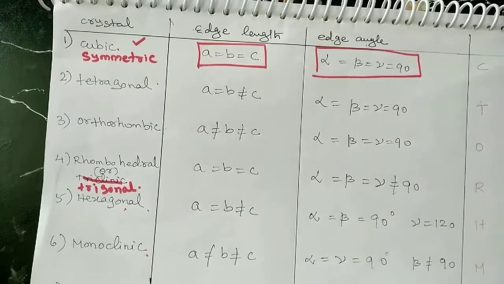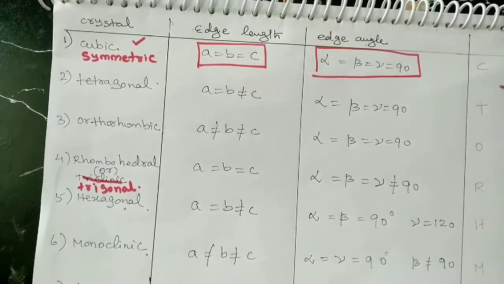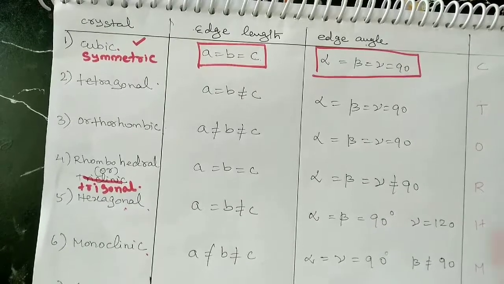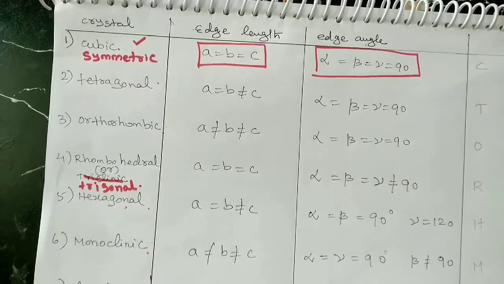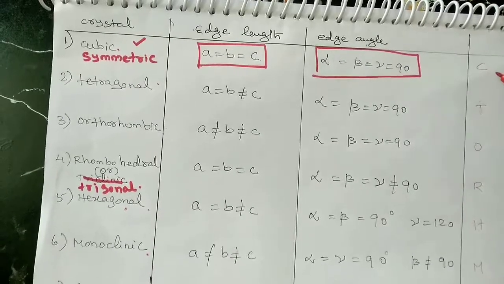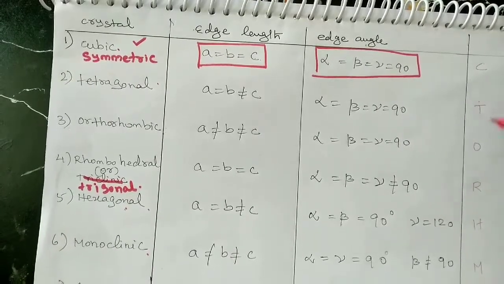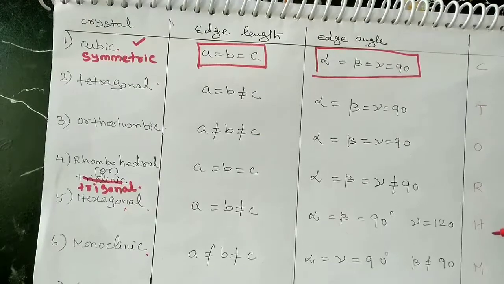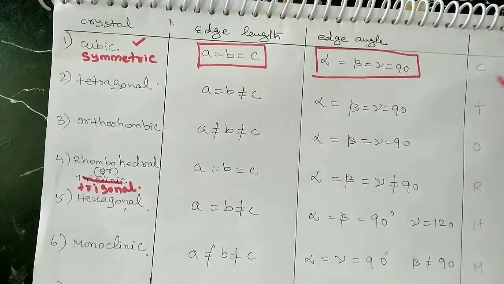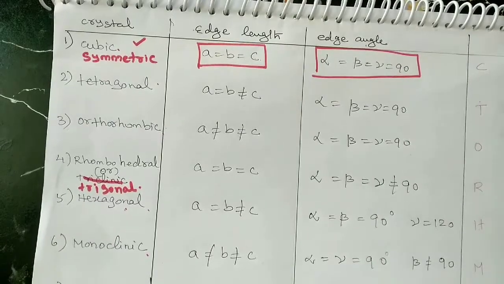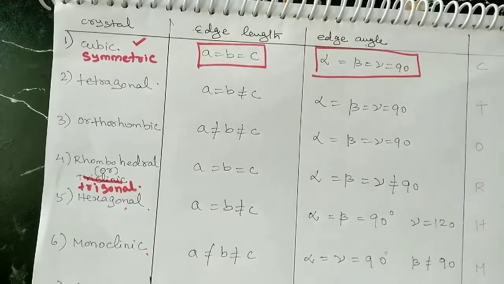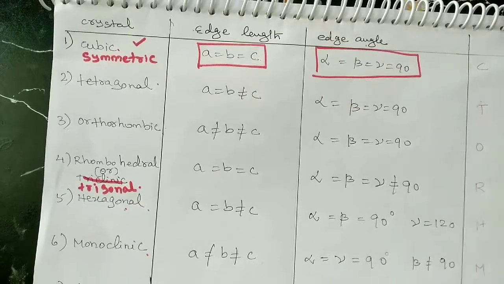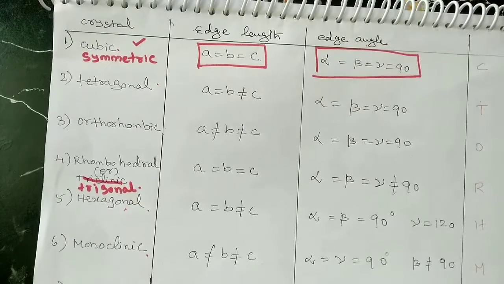We may remember these letters with any mnemonic words. For example, "chemistry teacher teaching organic reaction, highly mental torture." That type of mnemonic words we may use. It is your thinking capacity.